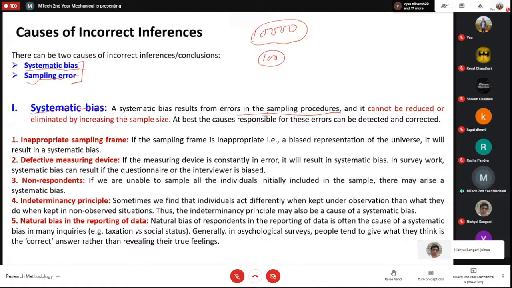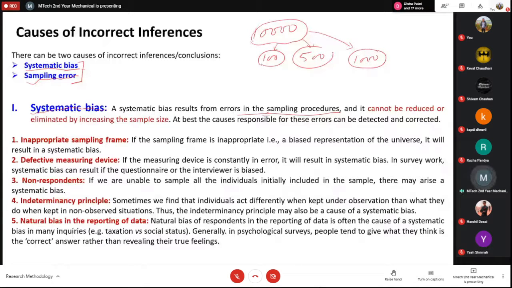It is possible that if I take 500 people or 1,000 people, then it will be a very good representation. If this can be done by increasing the size of the sample, then it is a sampling error. So sampling error can be removed or reduced by changing the size of the sample.